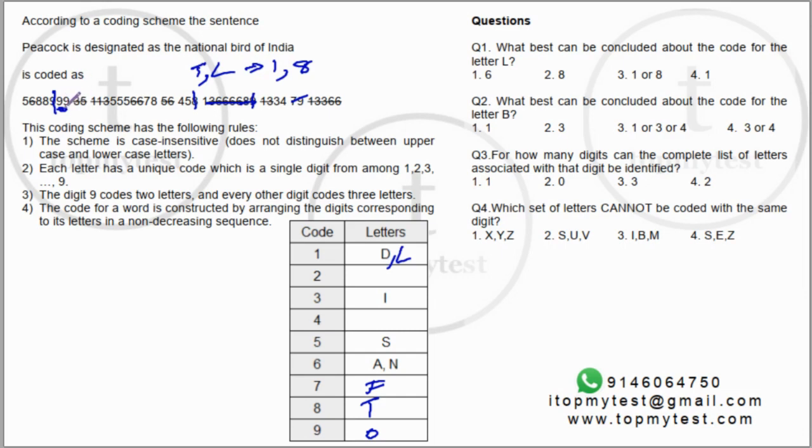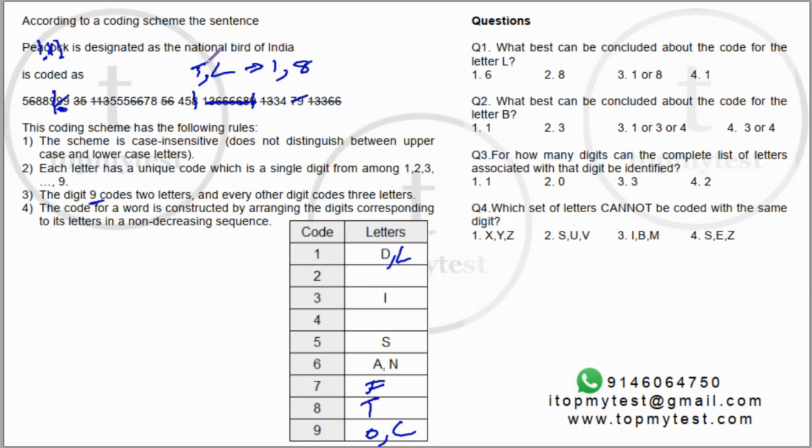Now if these 2 9's represent 2 different alphabets, then you will have 3 different alphabets for 9, but we know that 9 codes only 2 letters, which means both these 9's represent the same alphabet, and the only alphabet which repeats is C. So C should be 9. C is gone, O is gone, here is gone. We also have A gone from here.